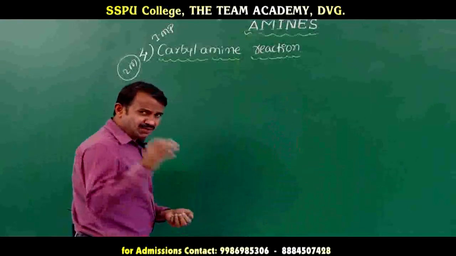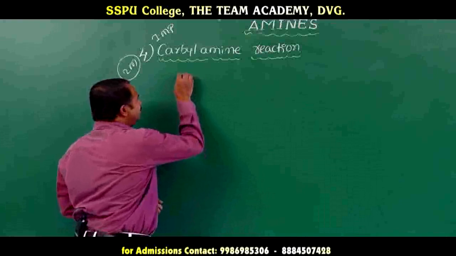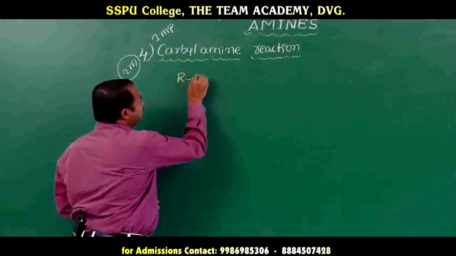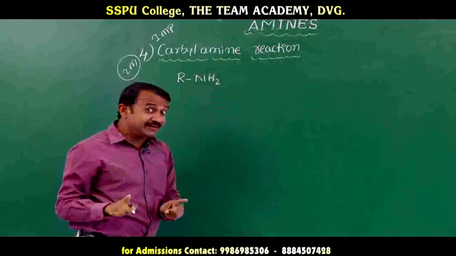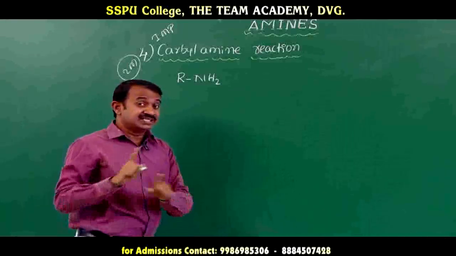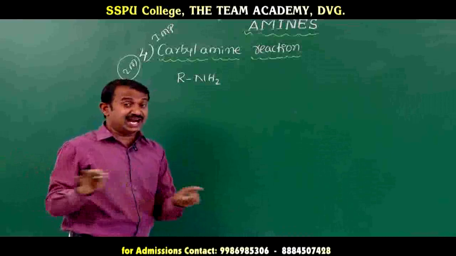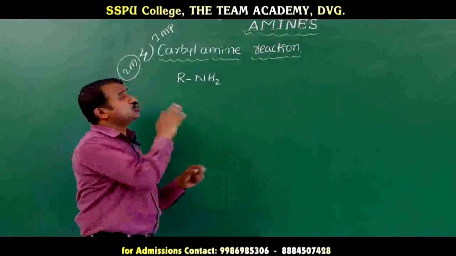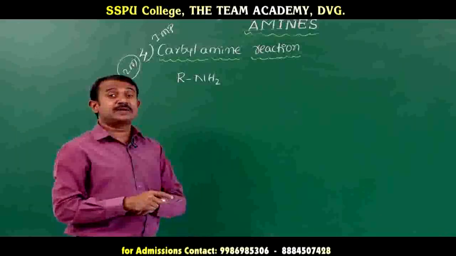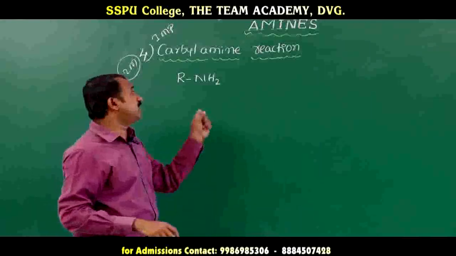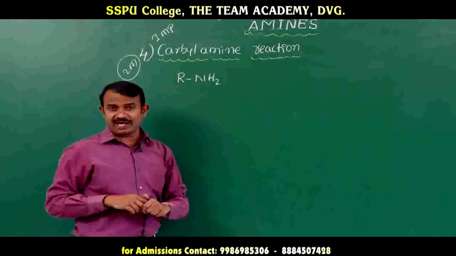Coming to the reaction, aliphatic or aromatic primary amine. Secondary and tertiary amines do not show the carbylamine test. Only aliphatic and aromatic primary amines show the carbylamine test.